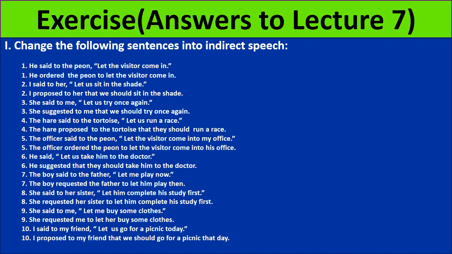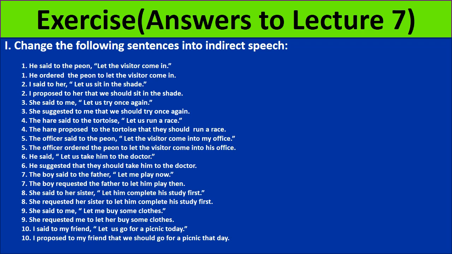Number 1, he said to the peon, "Let the visitor come in." Now what is its answer? So now this sentence with let expresses permission. So said to will change into ordered. He ordered the peon. After that we remove comma and inverted commas and will insert to here to let the visitor come in.